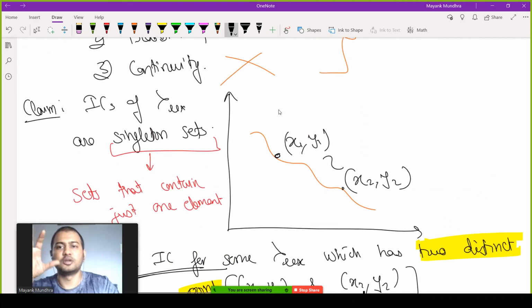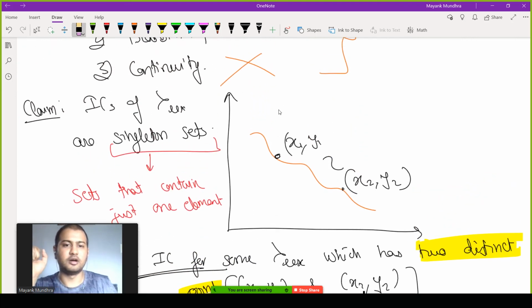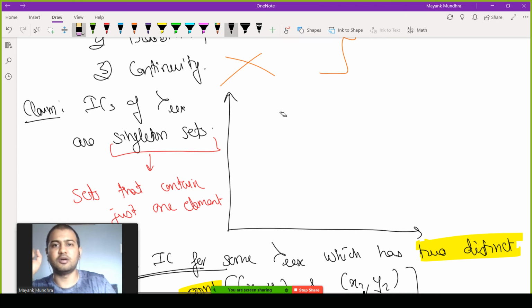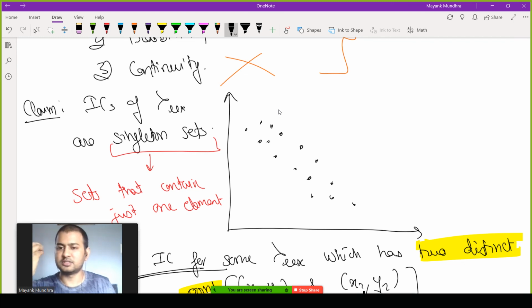The bottom line of this discussion is that the IC of a lexicographic preference is just a point. Every point is an indifference curve in itself, because that is the only point which it is indifferent to. Every point is indifferent only to itself.